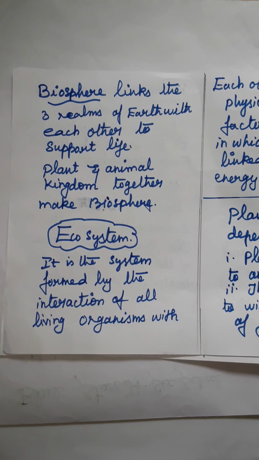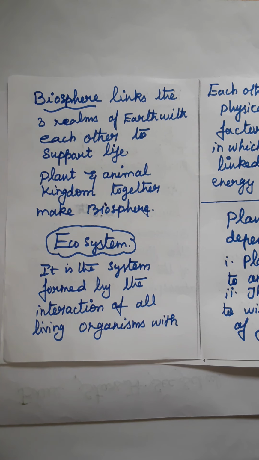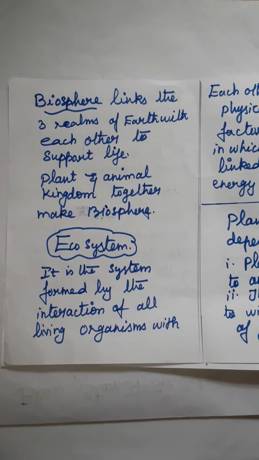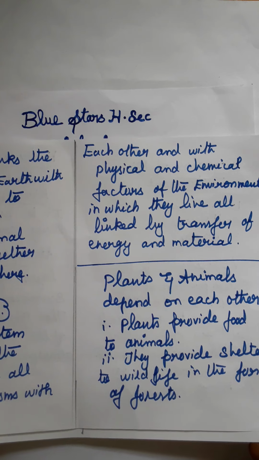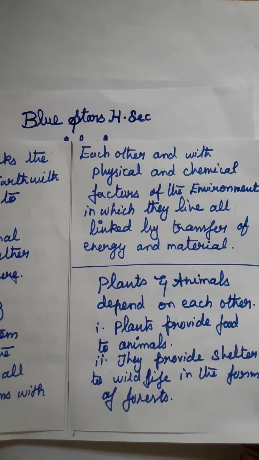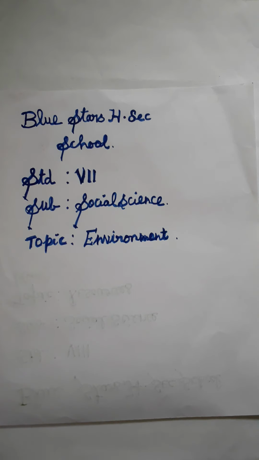Then the ecosystem: it is the system formed by the interaction of all living organisms with each other and with physical and chemical factors of the environment in which they live, all linked by transfer of energy and material.